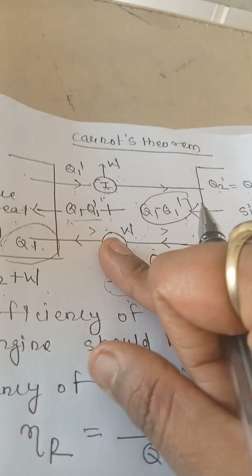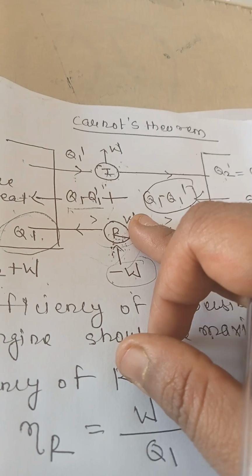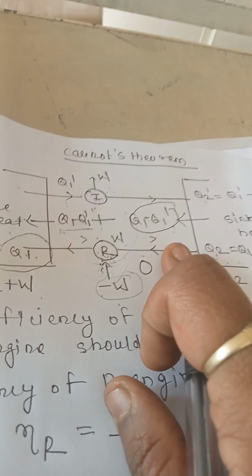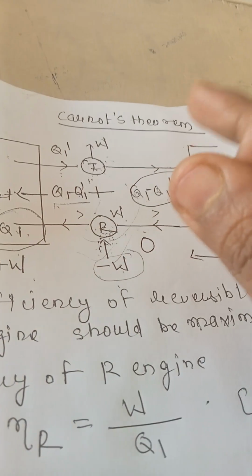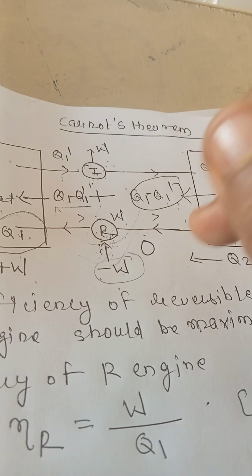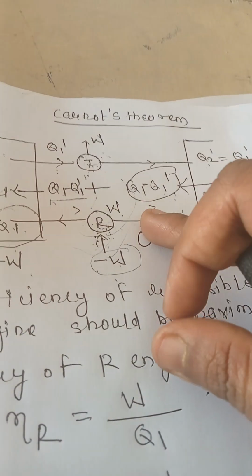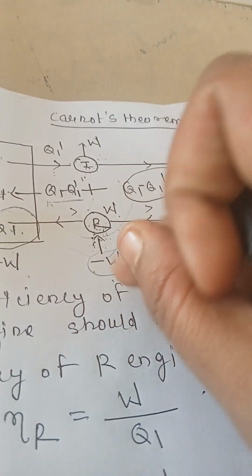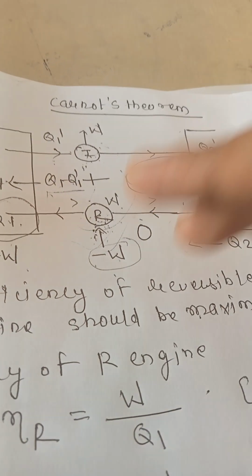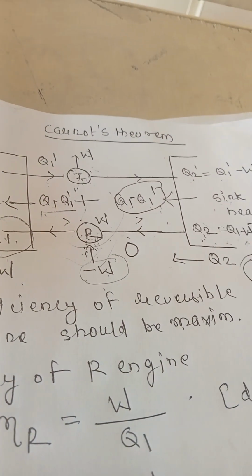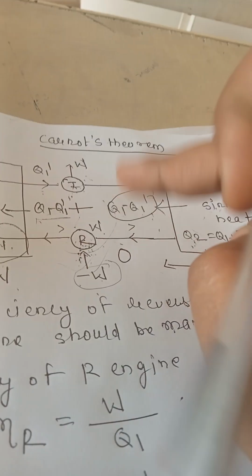So this is against the second law of thermodynamics, Clausius statement, because according to the Clausius statement, it is impossible to construct a machine which absorbs heat from the sink and totally transfers it to the source without doing any work. So this kind of machine is impossible to construct.